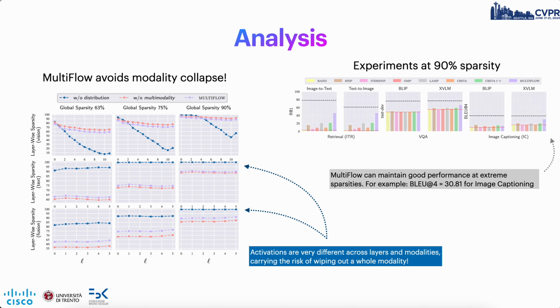And in the paper, we also explore the extreme case of 90% sparsity, a level at which VLMs typically fail to be pruned successfully, unlike classical convolutional neural networks. Here, we make a small leap towards closing this gap. So, for example, in image captioning, the BLIP score for XVLM is still greater than 30 points.